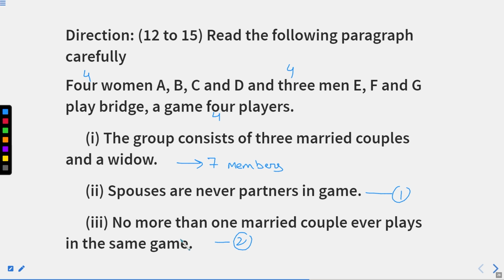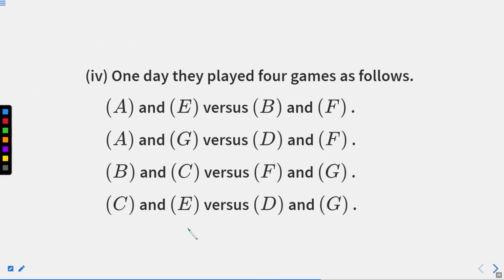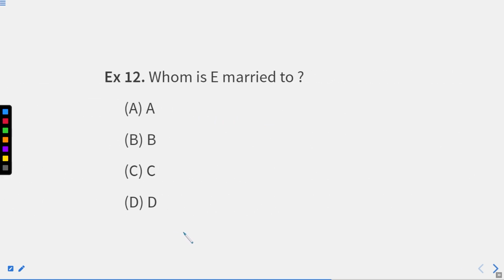In a same game, basically, right? Now, here we have played 4 games in a day, and the teams formed are subsequently mentioned, right? So the first is A and E versus B and F. This is the first team that we know. Subsequently, we have all teams, that is 1, 2, 3, and 4. Now read the questions accordingly.